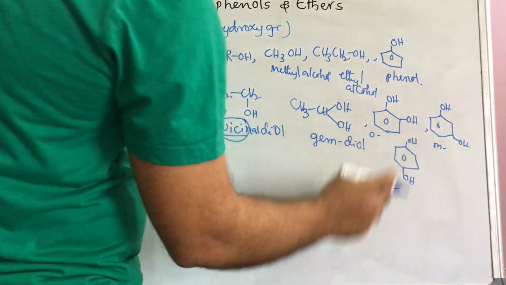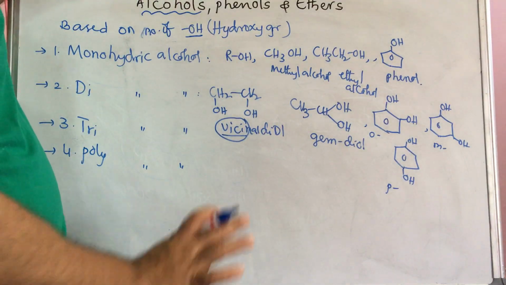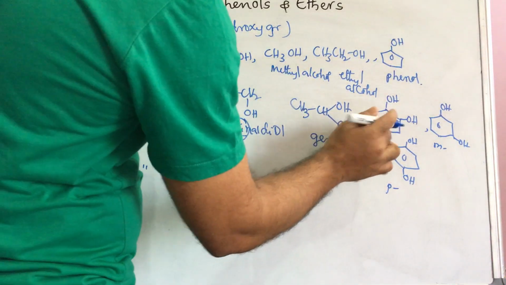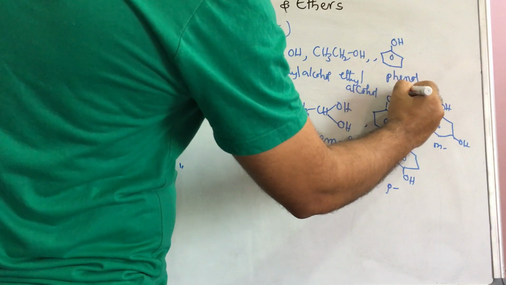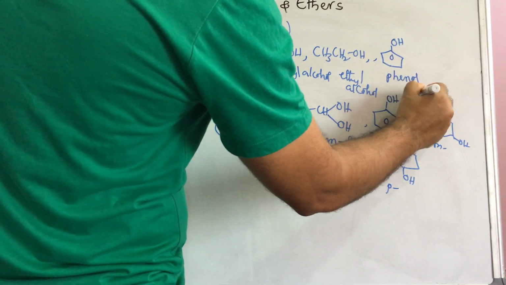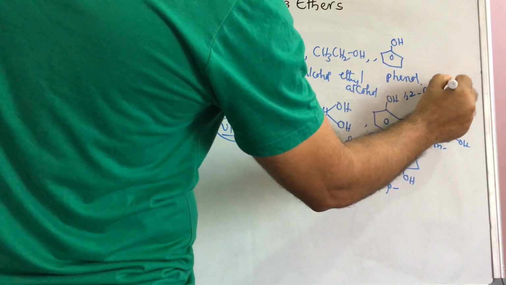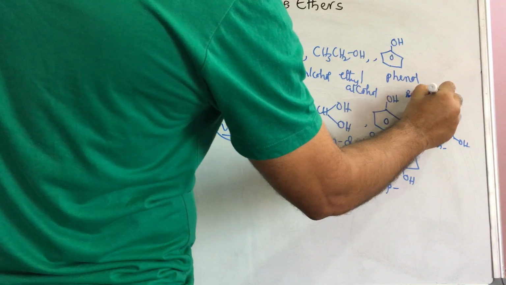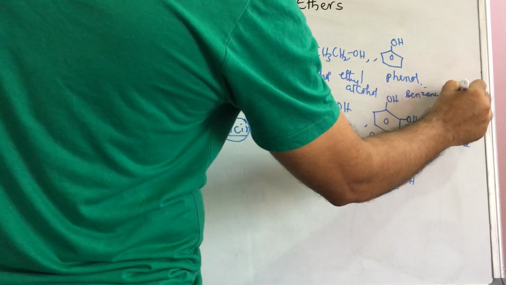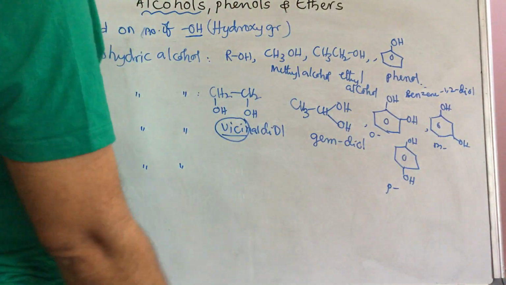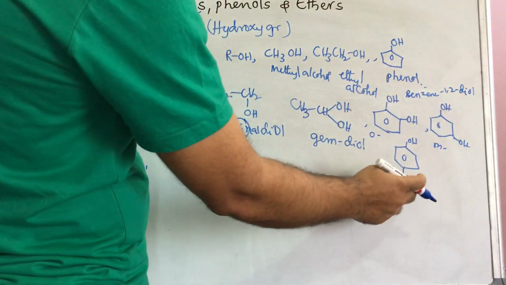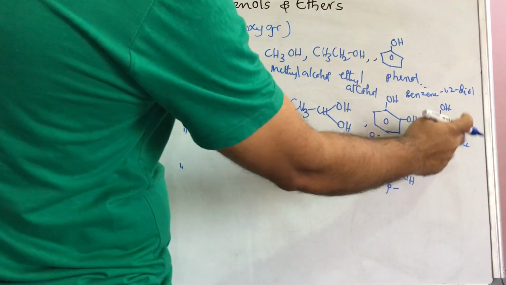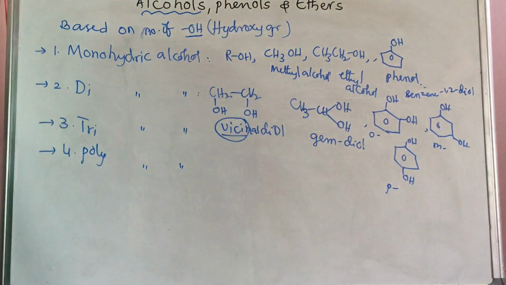Ortho, meta, para words are common names. 1, 2, 3, 4 numbers are the IUPAC name. That's why the IUPAC name of this compound is benzene 1, 2 diol. Next is benzene 1, 3 diol. Next is benzene 1, 4 diol. Common names: ortho dihydroxybenzene, meta dihydroxybenzene, para dihydroxybenzene.